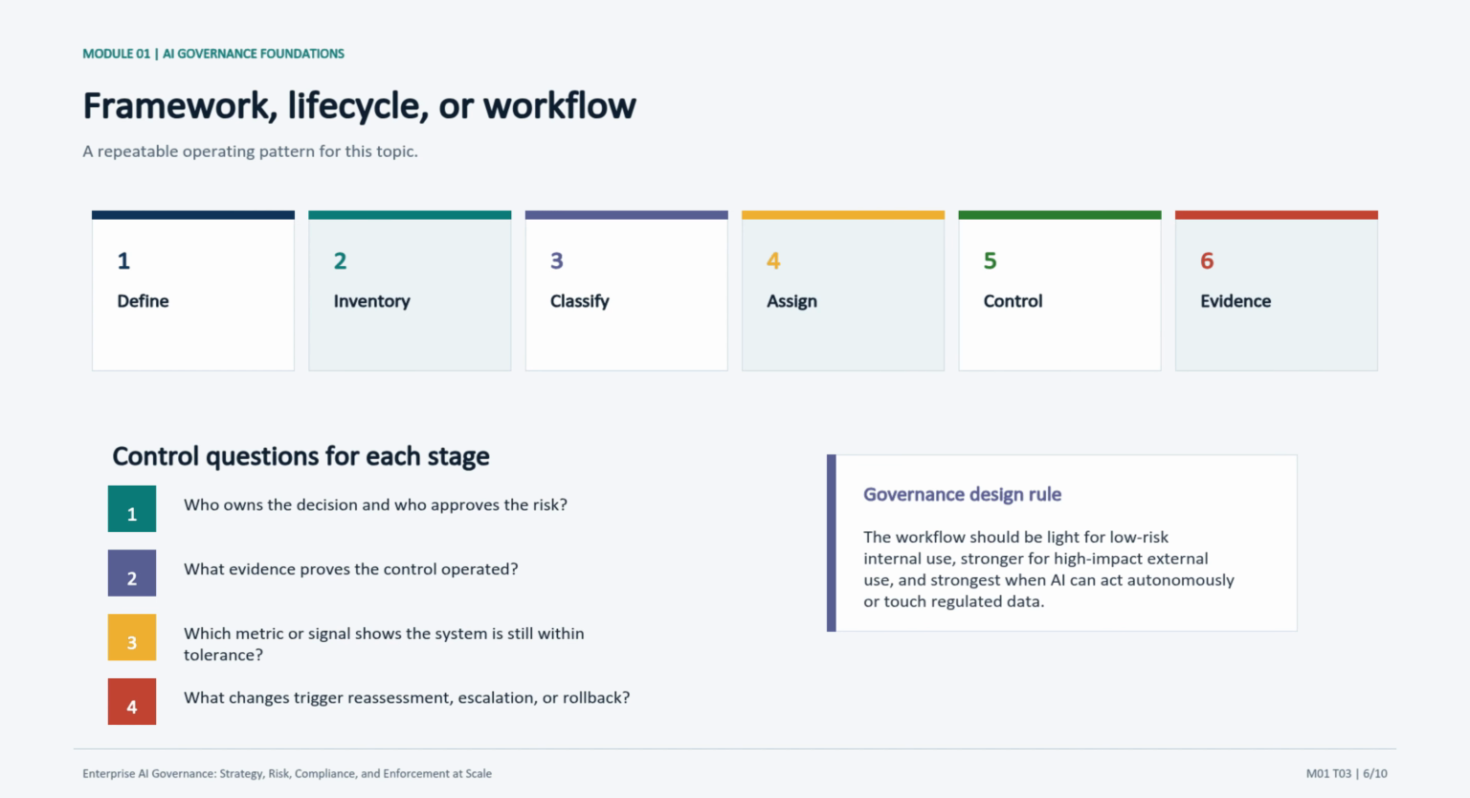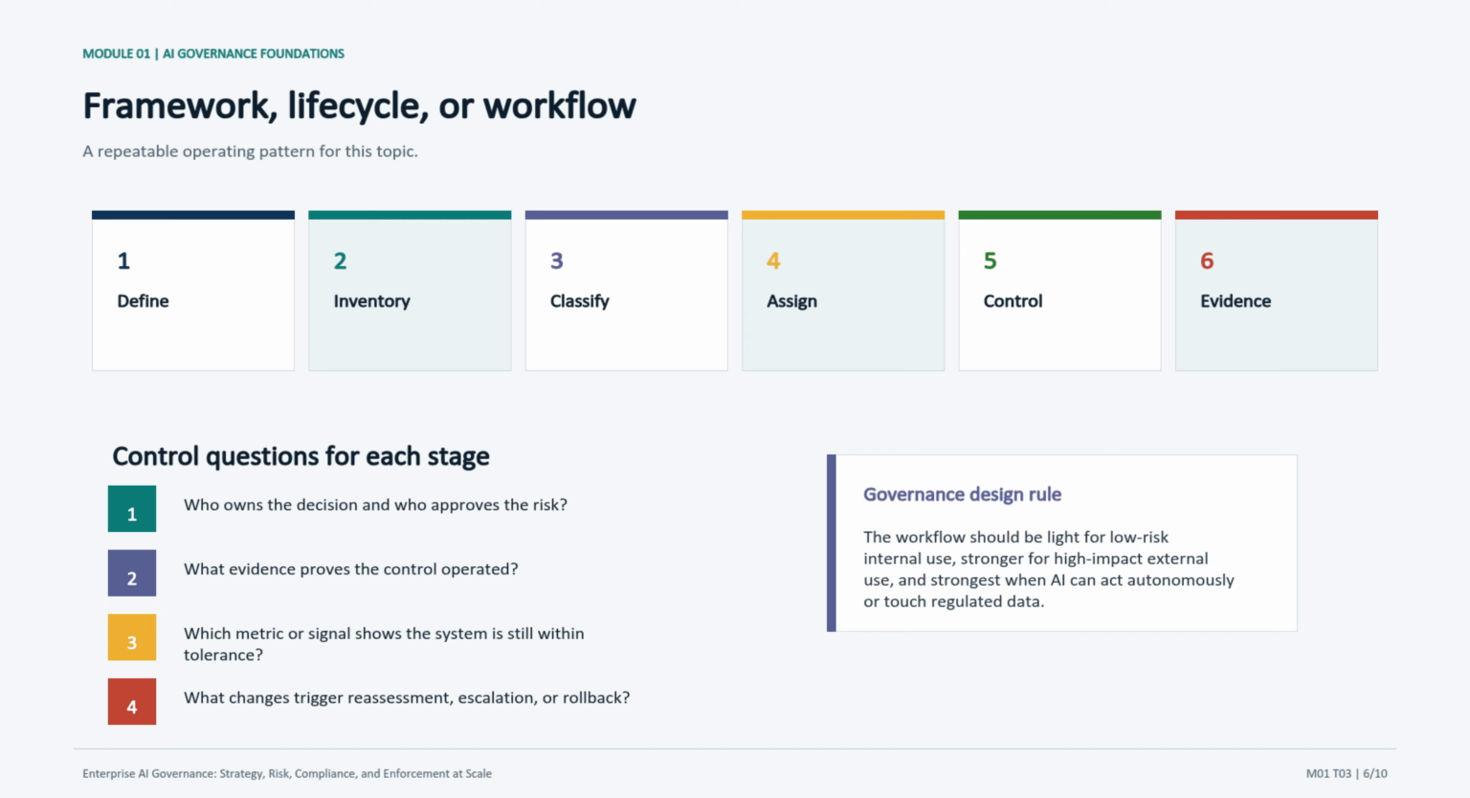I would walk left to right through the life cycle: define, inventory, classify, assign, control, and evidence. The exact labels may change by company, but the governance logic should stay consistent. At each stage, I want the class to ask four questions: Who owns the decision? What evidence proves the control operated? What signal shows the system is still within tolerance? And what change would trigger reassessment?